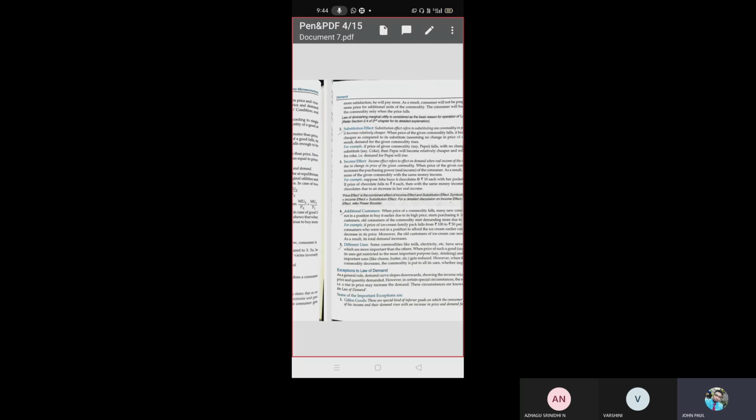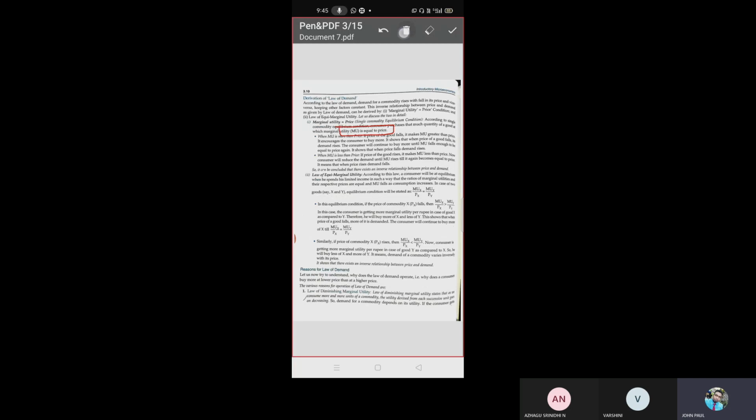We discussed consumer equilibrium in a single commodity and two commodities. For two commodities, what was the example we have taken? Munch and Dairy Milk. Do you remember Munch and Dairy Milk? And for a single commodity, we have taken only Dairy Milk. So according to single commodity equilibrium, the consumer purchases that quantity of good at which marginal utility is equal to price.